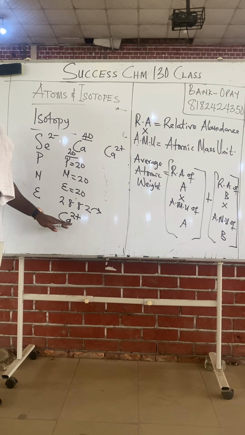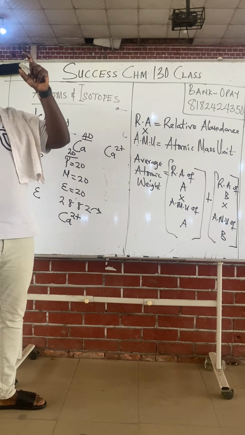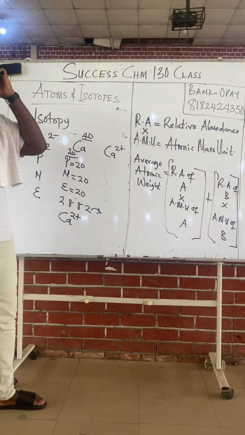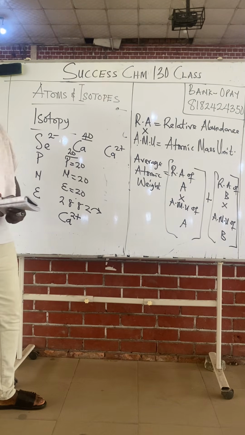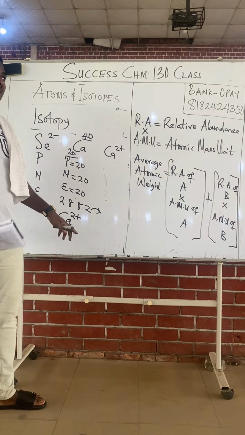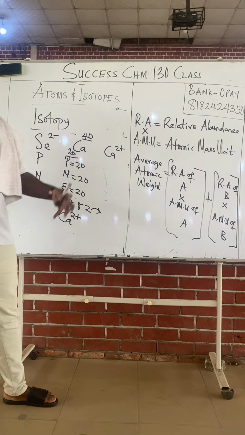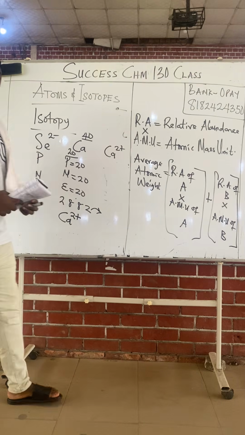Anytime you see a positive sign on an element, just know it has lost electrons. And anytime you see a negative, know that the element has gained. The number that the element is carrying is the number of electrons the element has either lost or gained. So Ca2+ means you have lost. Please don't think that plus means you gain. No, in chemistry, when you have lost, you are positive. When you have gained, you are negative. So 2 plus means you have actually lost 2 electrons.